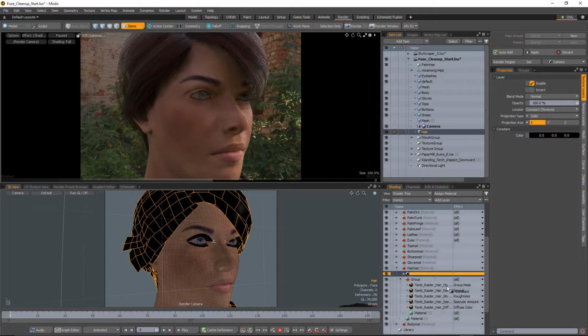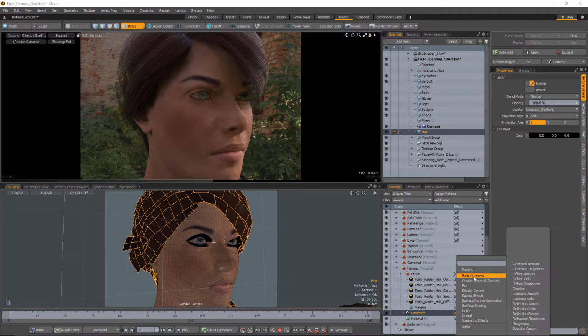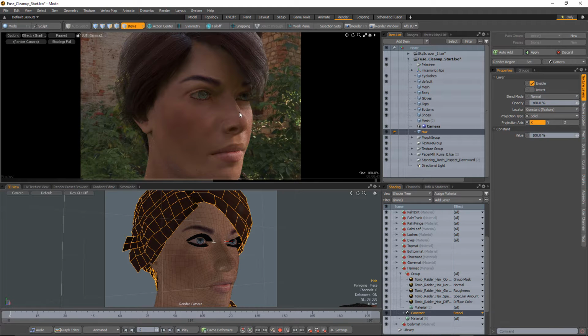I'm going to drag that just above our base or our air material for the hair, and we're going to change that from a diffuse color to, under Special Effects, Stencil. And what that will do is it now will completely knock out the hair where that opacity mask for the group mask is, showing transparency.